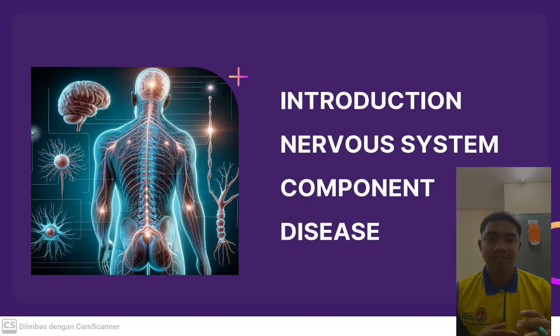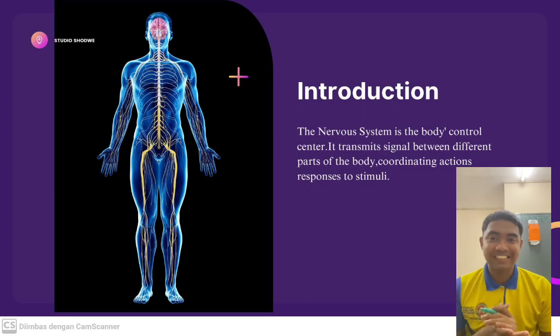We will discuss the nervous system, its components, and some common diseases that affect it. First of all, we talk about the introduction. The nervous system is the control center of the body, so it gives coordinating signals between parts of the body and enables it to respond to stimuli.